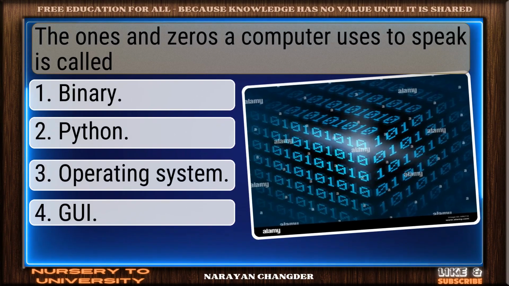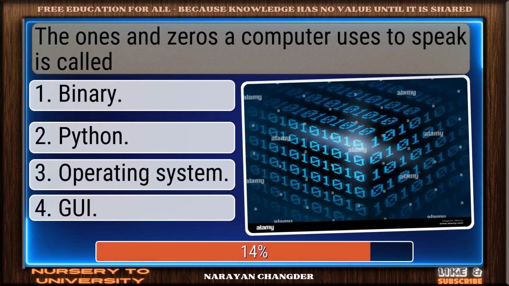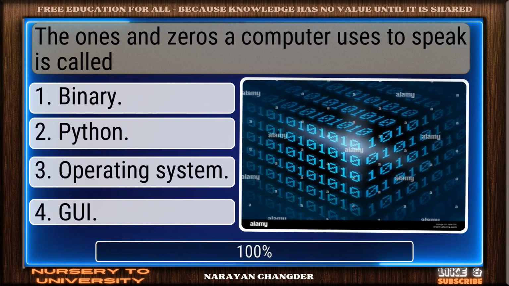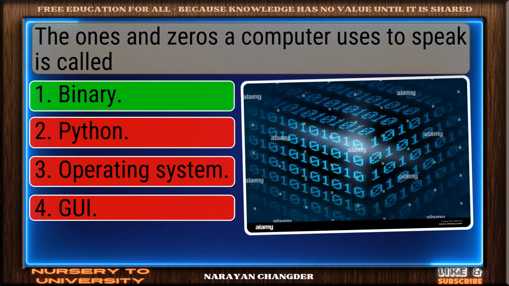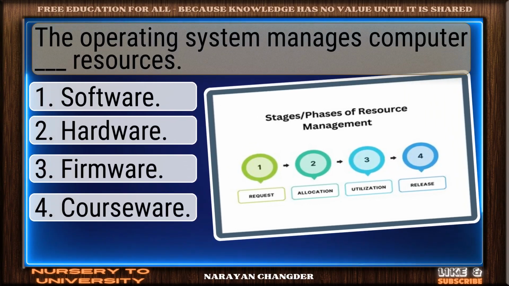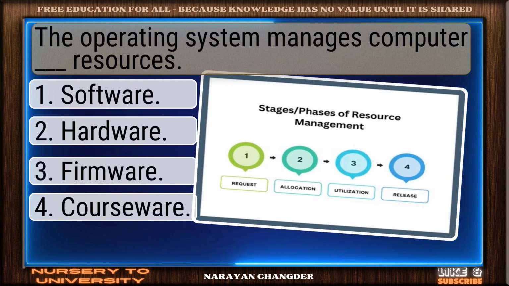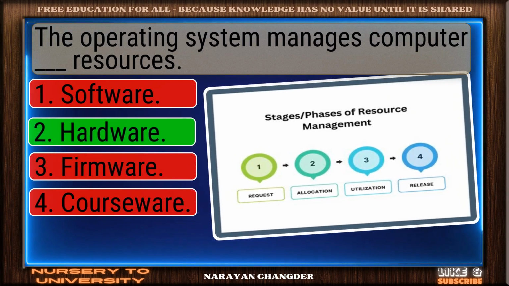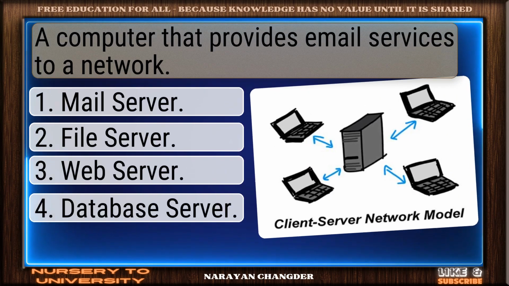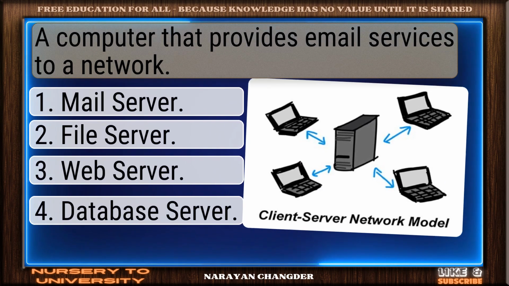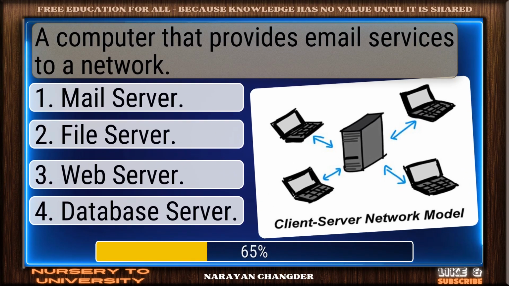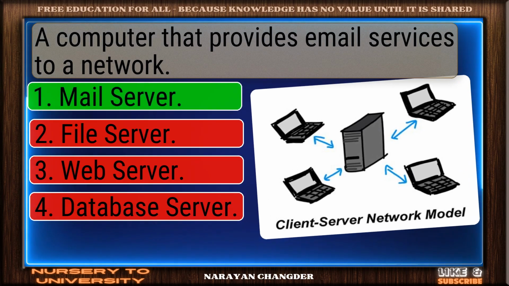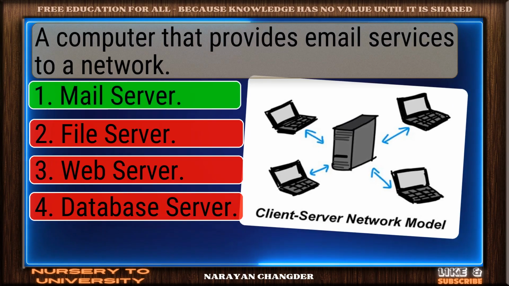The ones and zeros a computer uses to speak is called. Nice work. Binary fits perfectly. The operating system manages computer resources. You chose hardware? Correct. A computer that provides email services to a network. Nice selection. Mail server is correct.